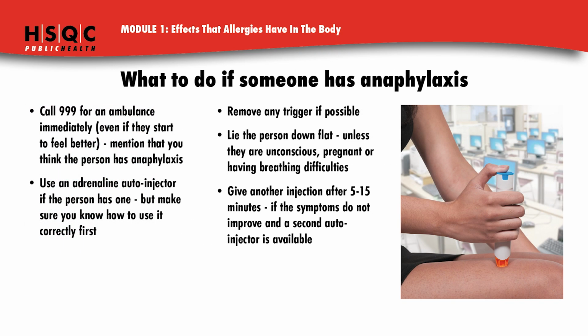What to do if someone has anaphylaxis? Call 999 for an ambulance immediately, even if they start to feel better. Mention that you think the person has anaphylaxis. Use an adrenaline auto-injector if the person has one, but make sure you know how to use it correctly first. Remove any trigger if possible.